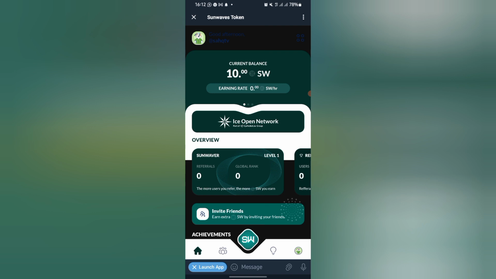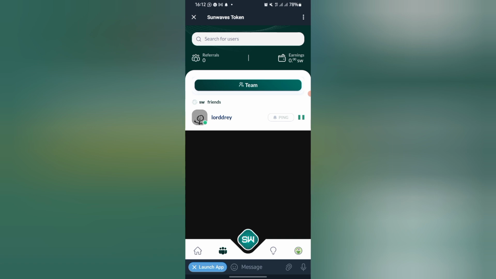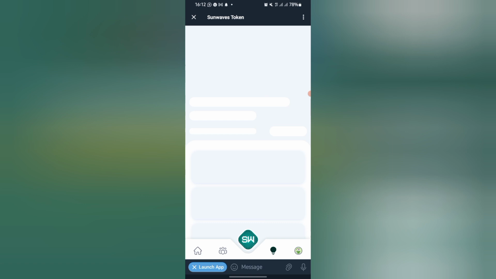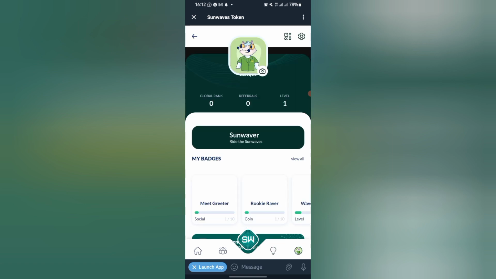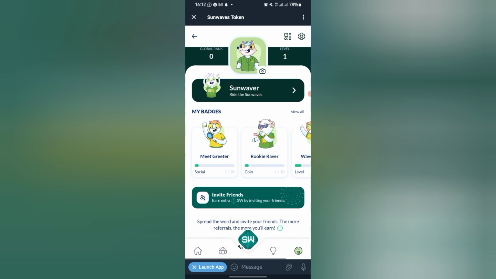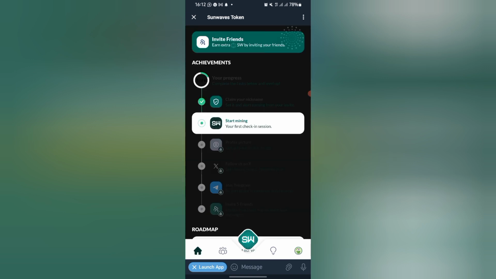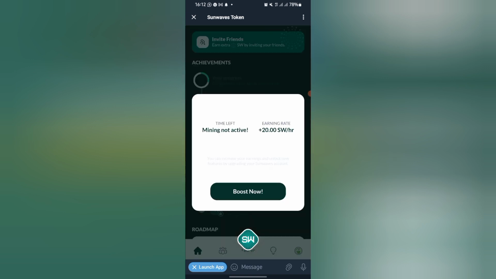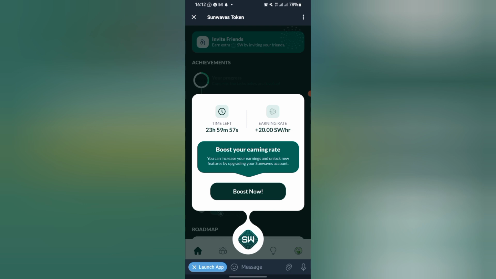So let's go to the settings now. This is the mining page and it's Nigeria. So this is it. There's nothing here, I think, in the settings, but you can see I'm level 1. So let me start mining now. So I've been mining, as you can see. This is where I'm going to be mining.